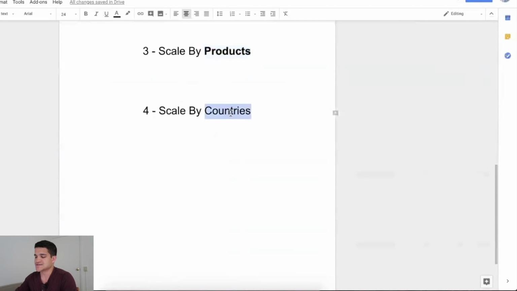Then the 4th thing is scaling by countries. Right? We started scaling with the US, then UK, Canada, Australia, and now we're starting to scale to even more people worldwide, Europe, and so on. And that's the 4th way, where we're at 4,000 a day with just those 4 main countries. You can get to 10,000 a day, 20,000 a day, 30,000 a day, which I'm going to get to next week. I'll make another video for that, updating you guys. But it's definitely possible to just scale by duplicating.